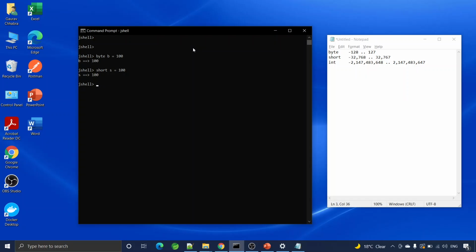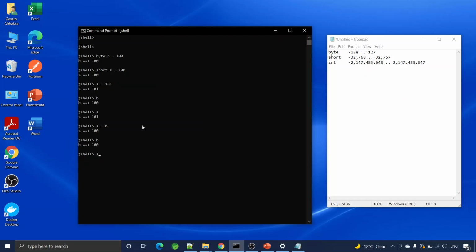Let's change the value of short to say something else. S is equal to 101. Okay, B is 100, S is 101. Let's assign byte to short. I'm assigning byte to short. Java will permit this thing. See, variable S is now 100 and B is also 100.